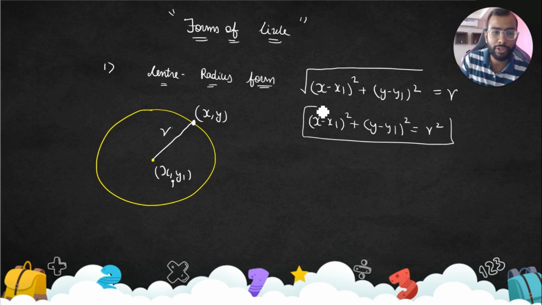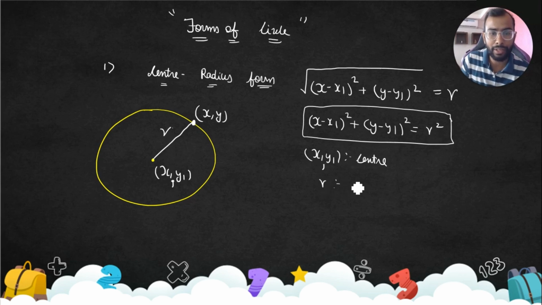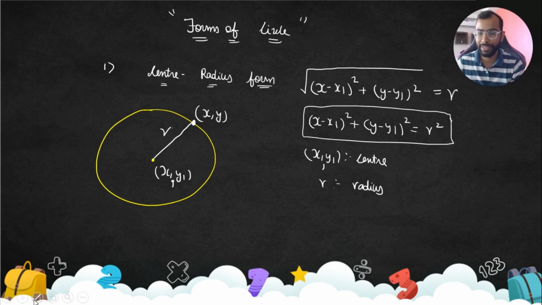So this is the equation of a circle in center-radius form, where x1 comma y1 is your center and r is your radius. Easy peasy lemon squeezy, everyone. It's not at all a tough thing, and this is just the basic thing we have started. Great. So quickly we'll see one question.